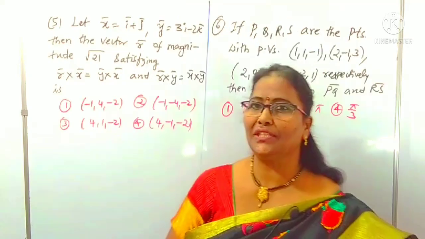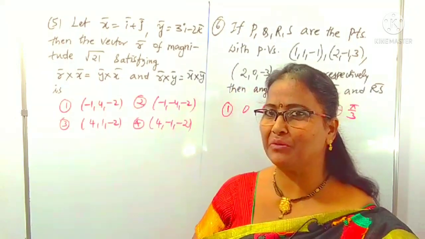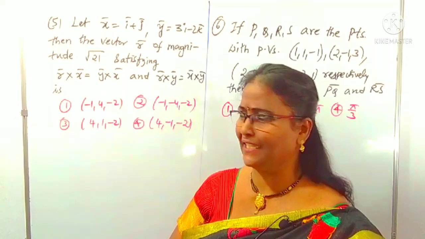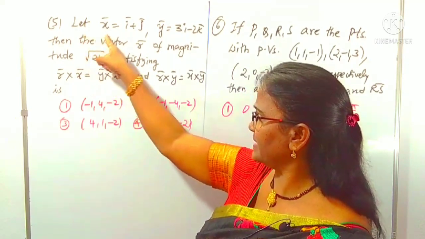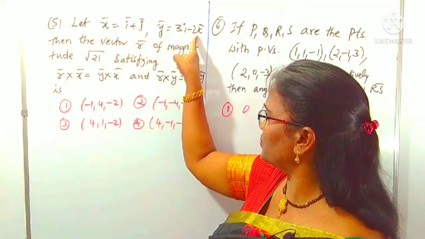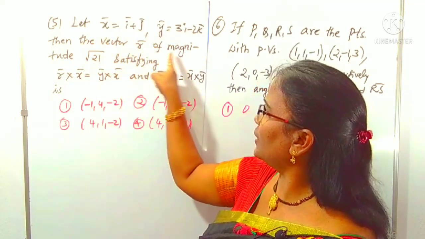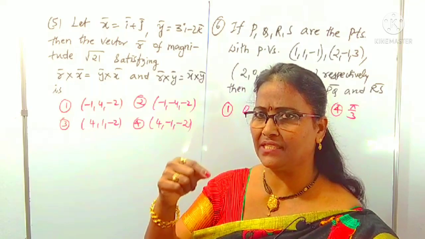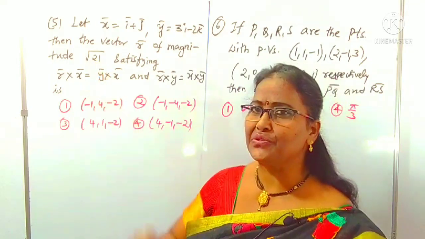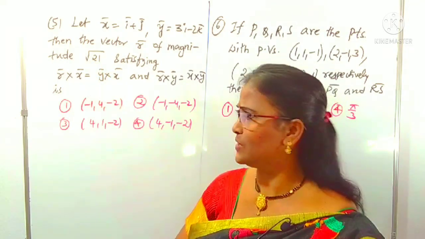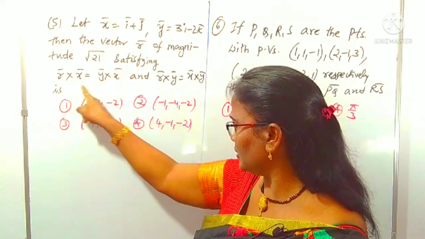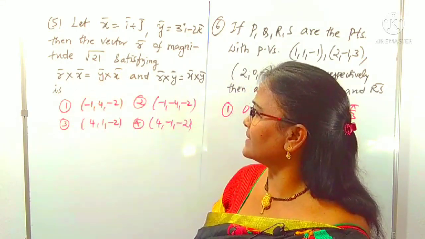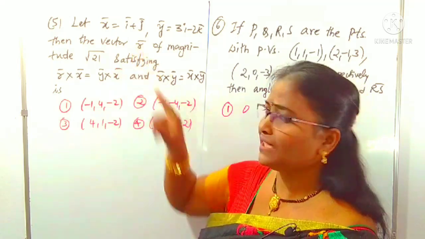Is it okay? Look at question number 5. The simple way I am doing this, you can understand very easily. What is given here? If x is i plus j, y is 3i minus 2k, then the vector r whose magnitude is root 21, one of the vectors r, which has magnitude root 21, magnitude means modulus is root 21, satisfying these two equations, then we need this vector r.